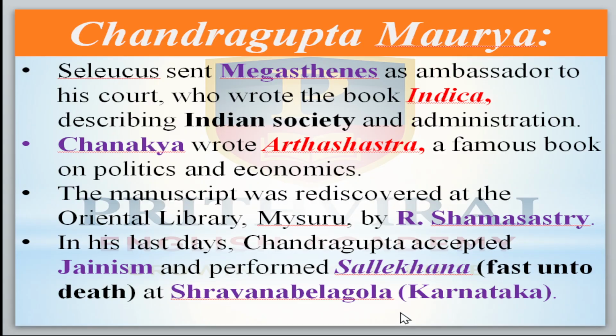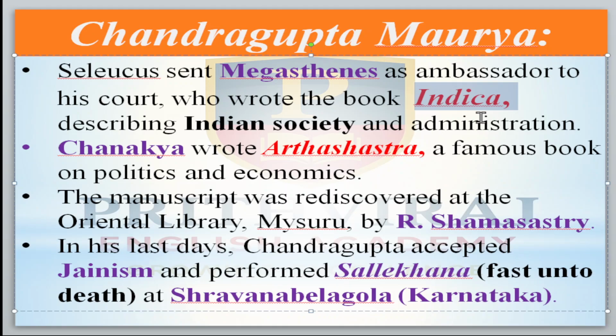Seleucus sent Megasthenes as an ambassador to Chandragupta's court, and he wrote a book, Indica. I hope you have heard this book name, Indica. The book Indica provides information about Chandragupta Maurya. It describes Indian society and administration.